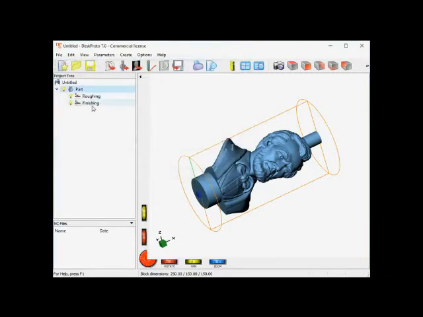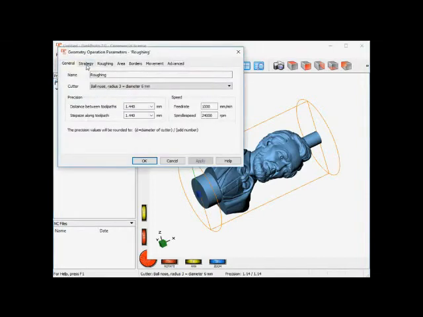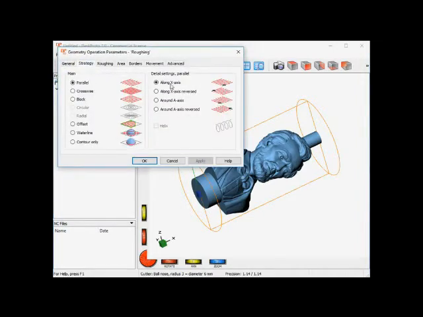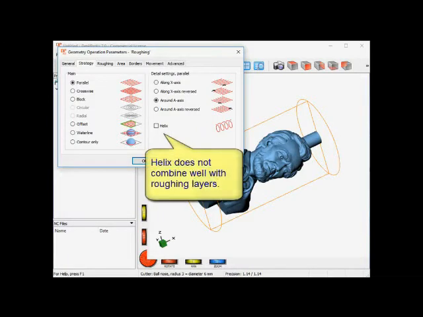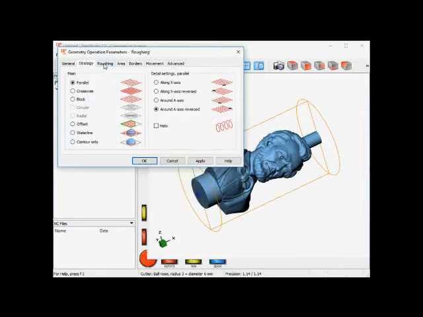But in the operations we need to make some changes. First, for roughing, the strategy says toolpath along the x-axis. I want my toolpath to go around to have a rotating block, and I want them to start on the far side of the geometry to keep as much material connected to the rotary axis table as possible. So I'll select around A-axis reversed.